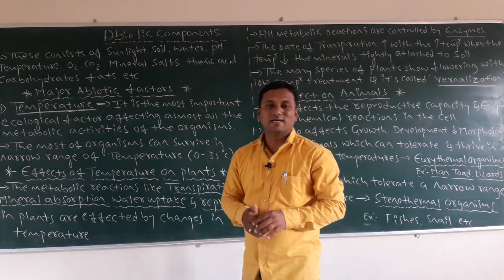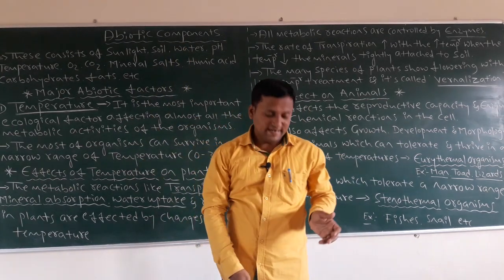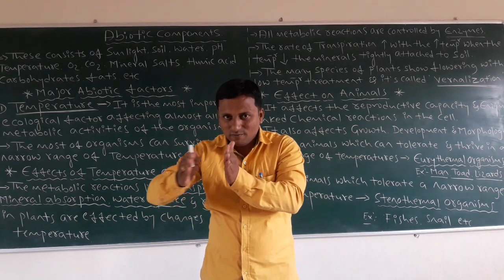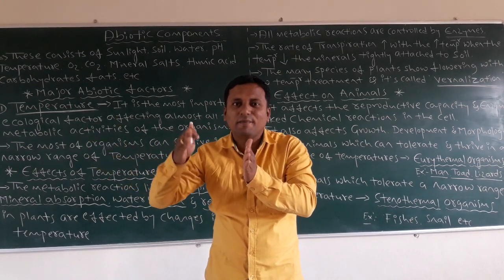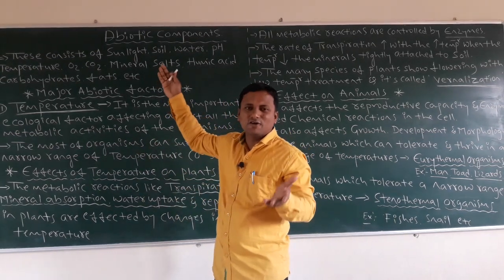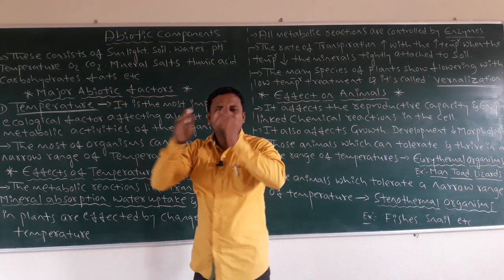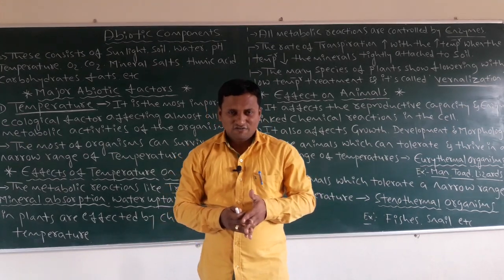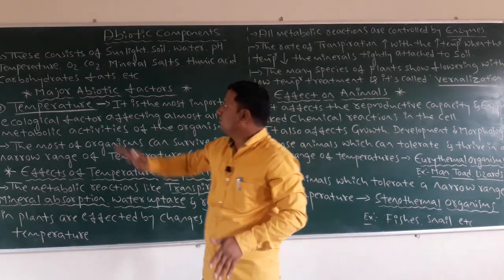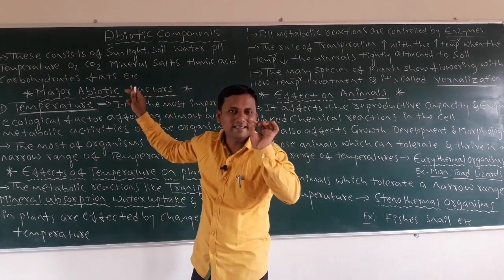We will discuss the abiotic factors or abiotic components. These abiotic components are correlated with the biotic factors. Then what are those abiotic factors? Just think about it, dear students. An example is sunlight. We require sunlight both in plants and in animals. It is the main important factor, sunlight, for all types of metabolic activities.